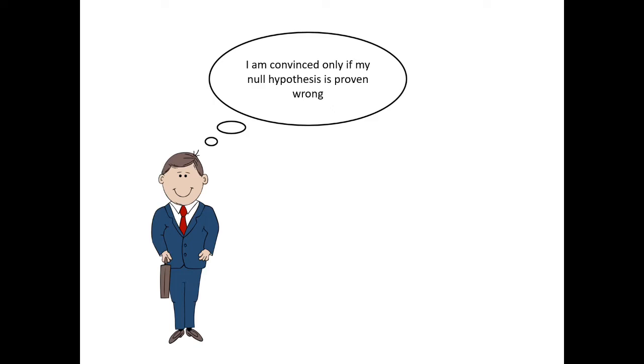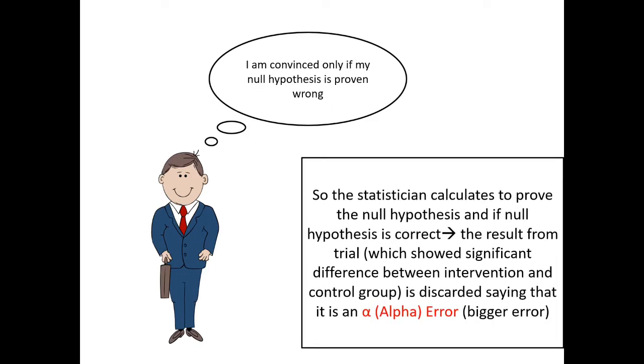So the statistician calculates to prove the null hypothesis, and if null hypothesis is correct, the result from the trial, which showed significant difference between intervention and control group, is discarded, saying that it is an alpha error or a bigger error. So he is saying that his hypothesis is correct, that is the null hypothesis. That means there is no significant difference between the two groups, which was falsely visible through the trial. So that trial had a major error known as the alpha error.